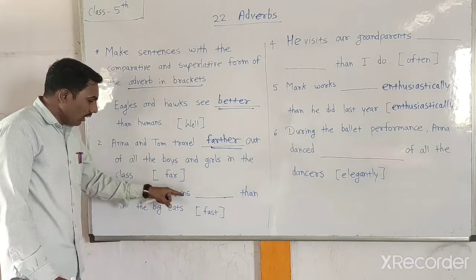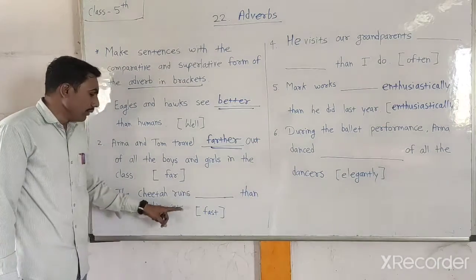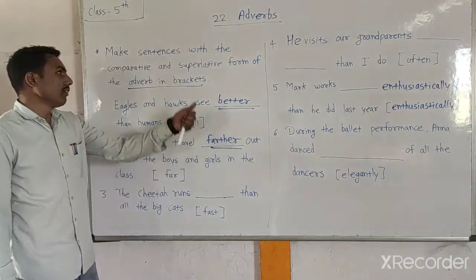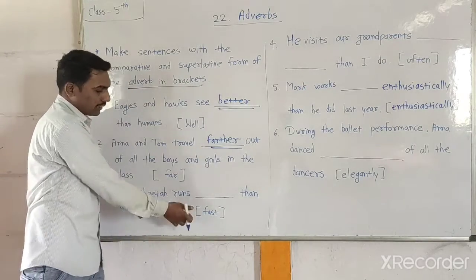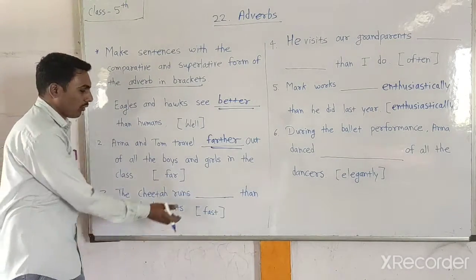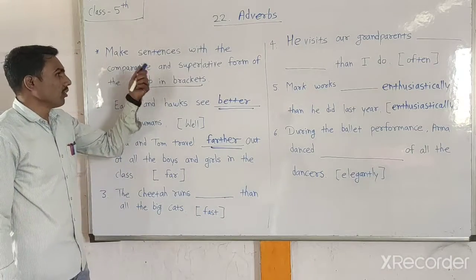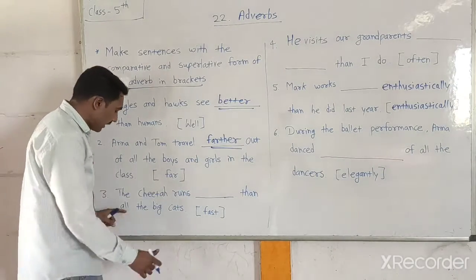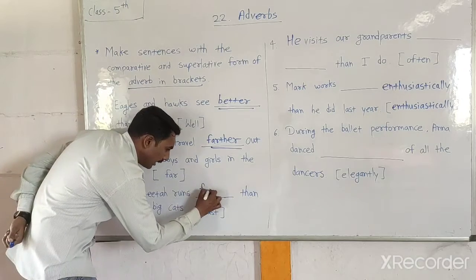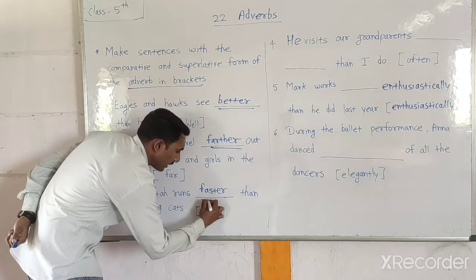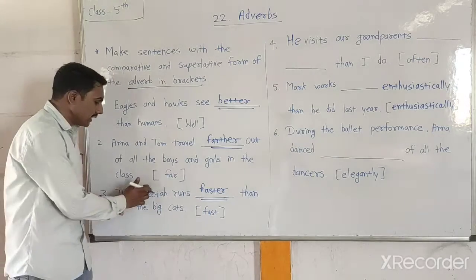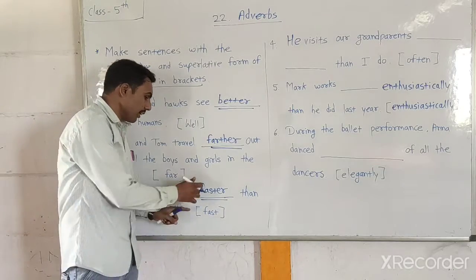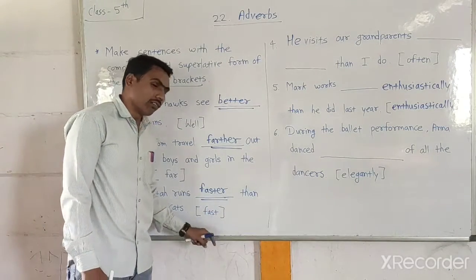The cheetah runs dash than all the big cats, and the adverb in the bracket is fast. We have to use the appropriate form of that adverb in brackets. According to sentence meaning, we have to use the correct comparative or superlative form in the blanks. The cheetah runs faster than all the big cats. Here you can write faster, that is the comparative form. That means the cheetah and all the big cats are compared here, so we should write faster, the comparative form of that adverb, fast.